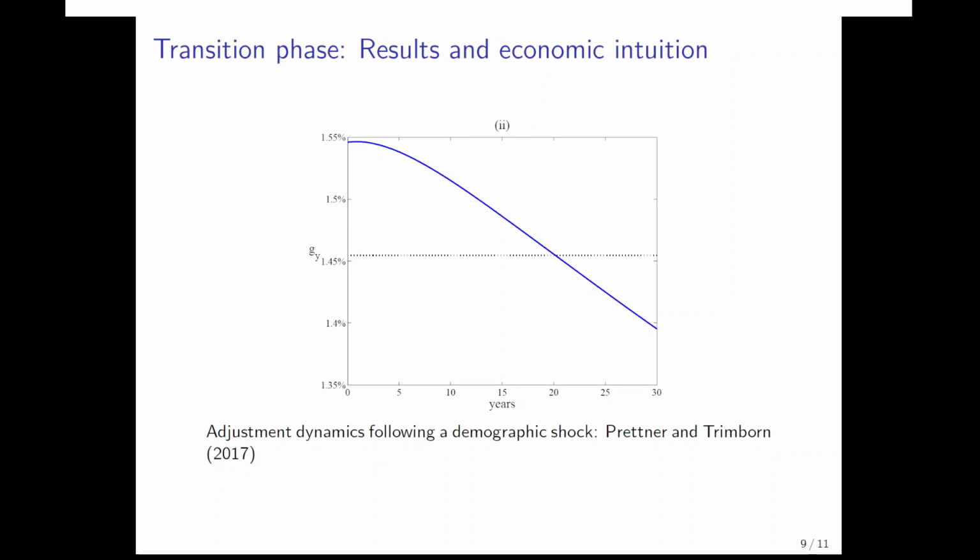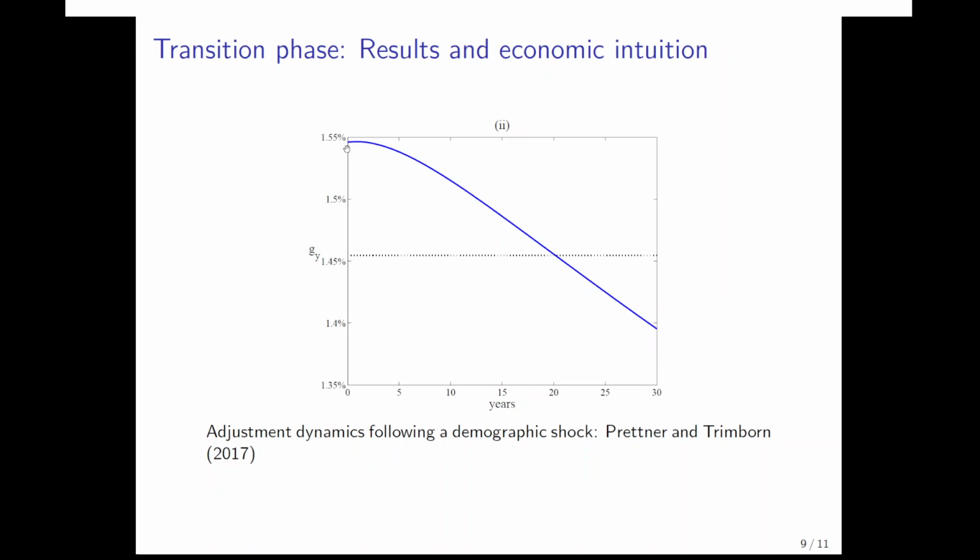And here you see the central result of this paper, where we simulate economic growth and assume that we are in the balanced growth path initially, where the growth rate of the economy is this dashed line here, close to 1.45%. And then at time period 0 here, we have a decrease in the fertility rate and a decrease in the mortality rate to the extent that we can observe it in different industrialized countries over the long run. And such a decrease would in the long run lead to a decrease in population growth. So in the long run, also economic growth would be lower.